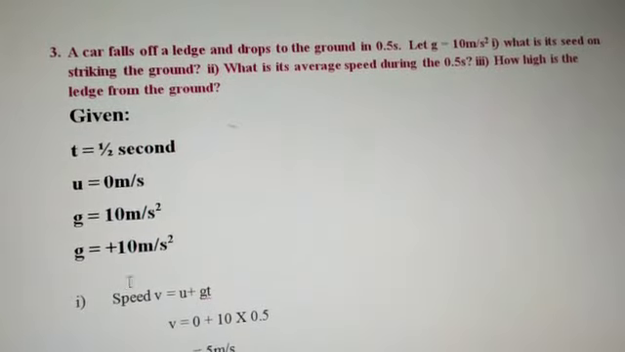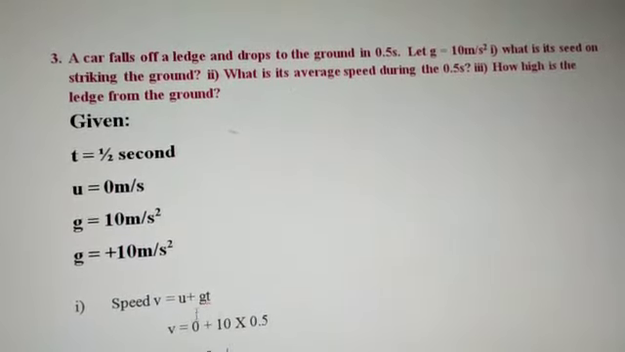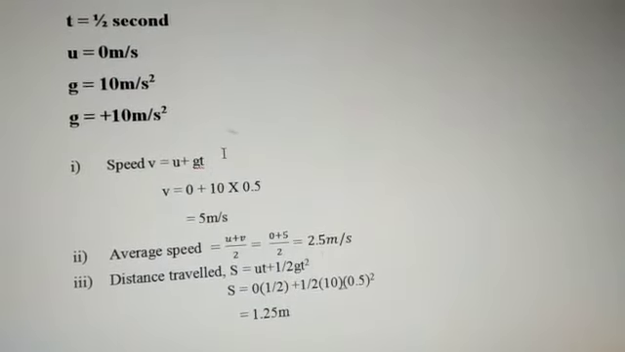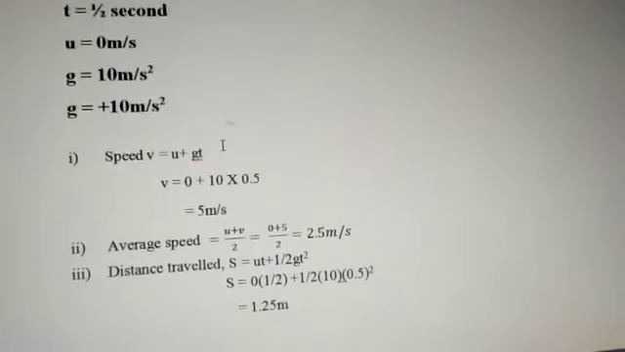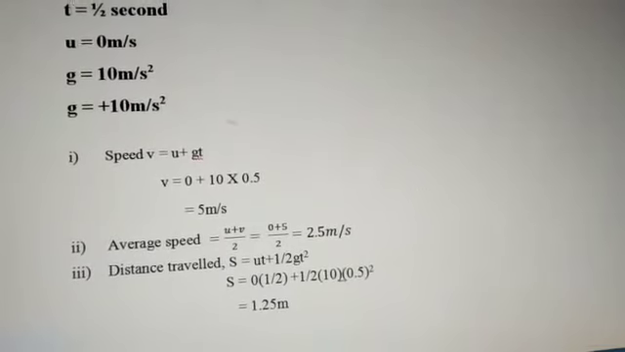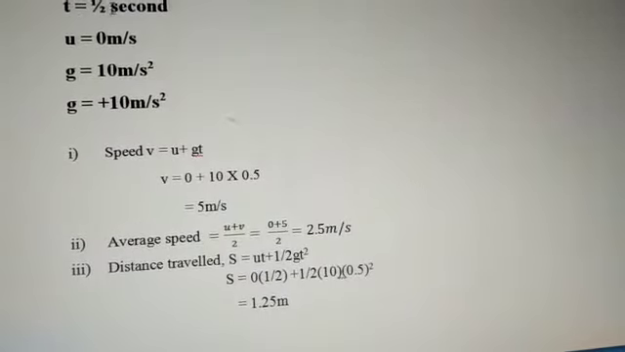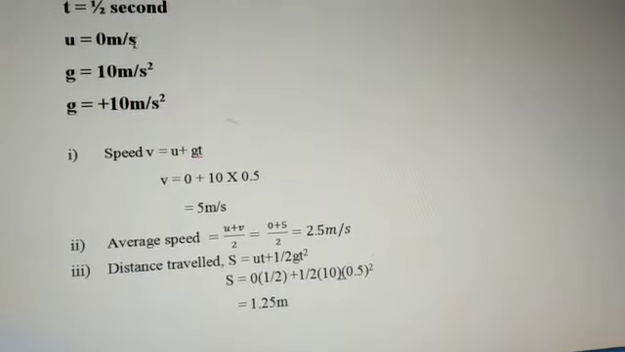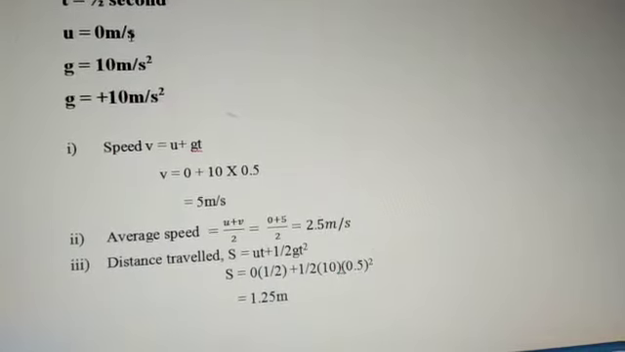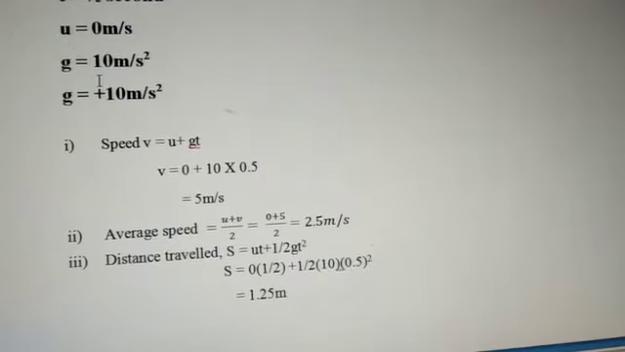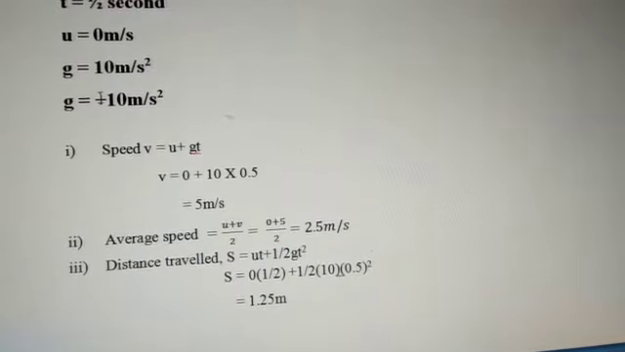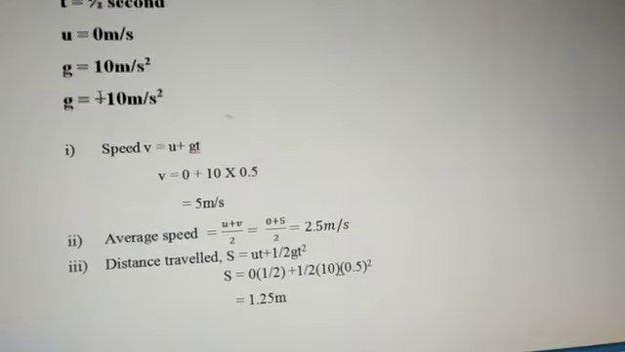The same method we have to use here. What is given? The time is given as half a second. So u, the initial velocity, is 0, and the acceleration due to gravity is 10 meter per second square. We can take it as plus, because it is coming towards the earth.